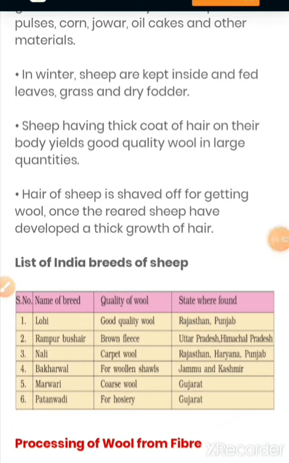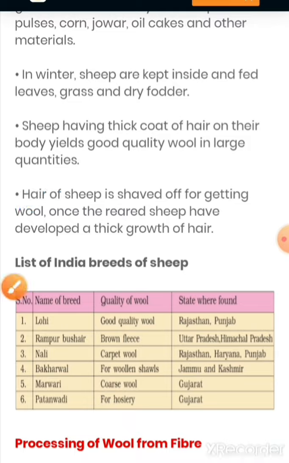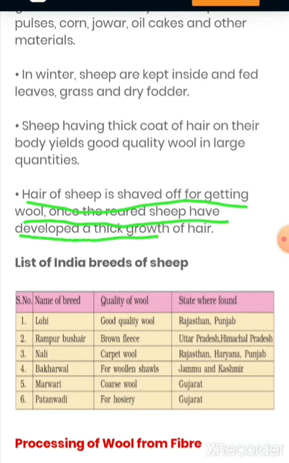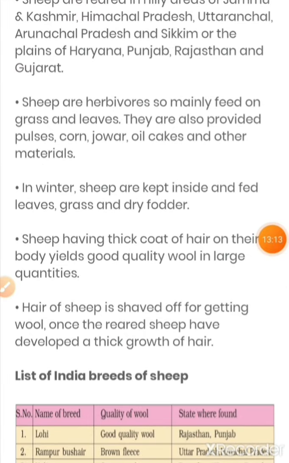Now the next one is hair of sheep. So students, let us learn about it. Hair of sheep is shaved off for getting wool once the sheep have developed a thick growth of hair. Now students, just have a look over here. This is provided by God to a sheep to protect its body in winters from cold.